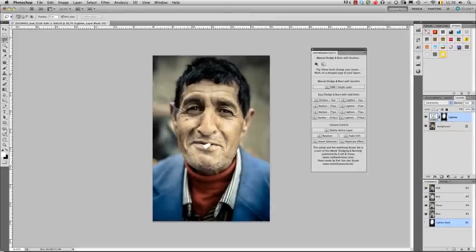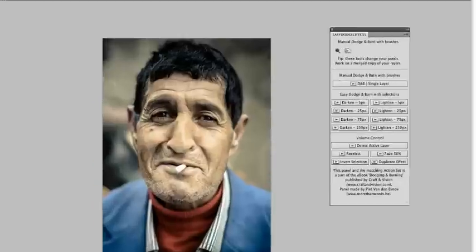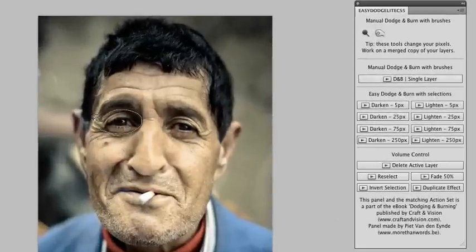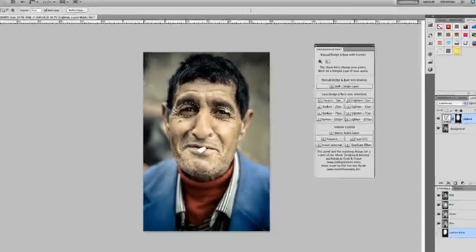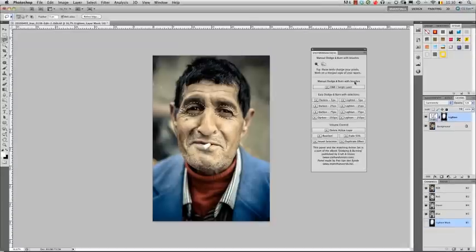Now I also want to lighten his eyes even more than the rest of the face. So what I will do is, again, using the lasso that's still selected, I will make a very rough selection of the camera left eye, hold down the shift key, make a selection of the camera right eye, and in this case, of course, I won't use the Lighten 250 pixels button because that's way too much of a feather compared to the size of my selection. In this case, I'll probably use the Lighten 75 pixels or even 25 pixels button. So let's try the 75 pixels, and you see it seamlessly lightens the eyes.